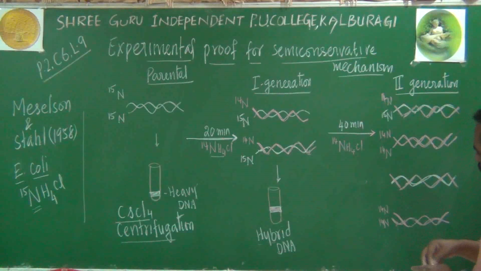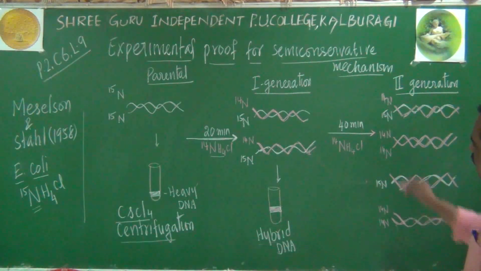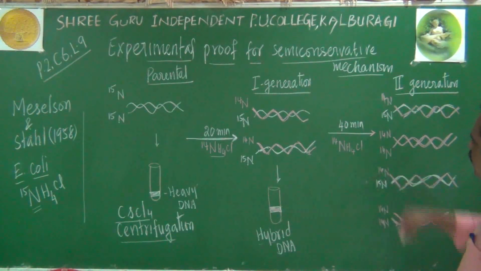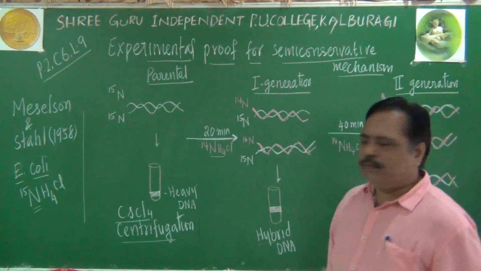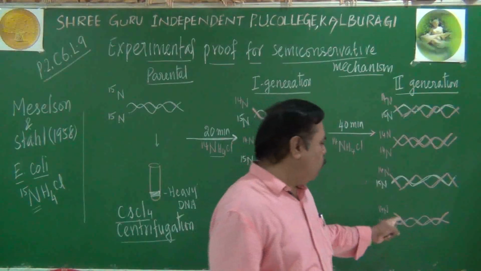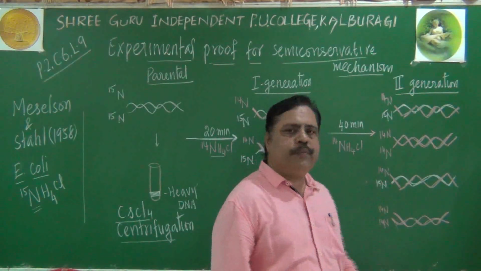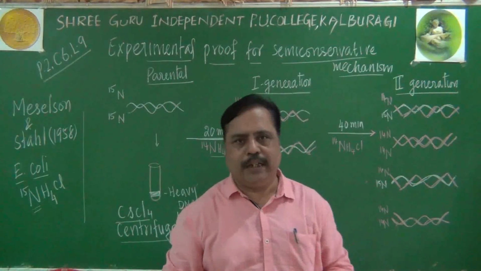Here in the other case, one of them is N15 and another one is N14. Already I told you, N15 is heavy DNA, N14 is light DNA, and a mixture of N14 and N15 is hybrid DNA.